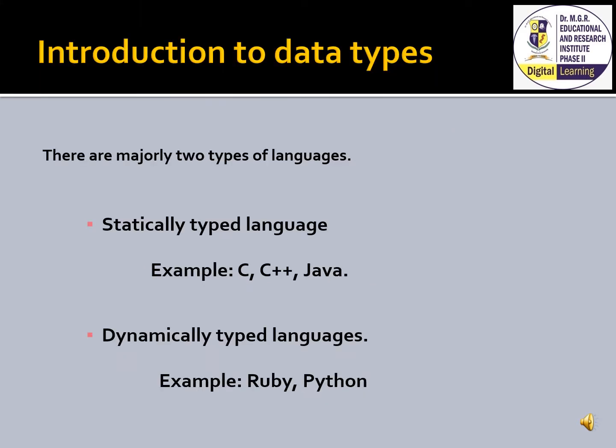Before getting into the different types of data, we will see the topic statically typed language and dynamically typed language. Depending upon the type of variables and the type of data we use in the programming language, the languages are divided into statically typed and dynamically typed. Statically typed languages are those in which type checking is done at compile time, whereas dynamically typed languages are those in which the data types are checked at runtime.